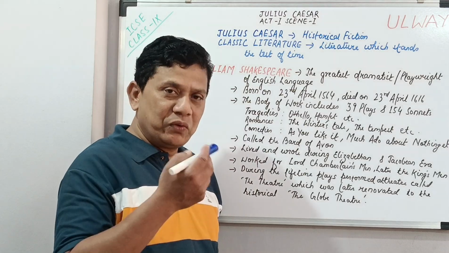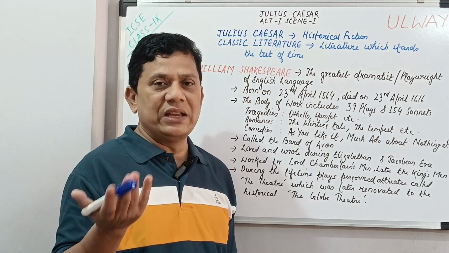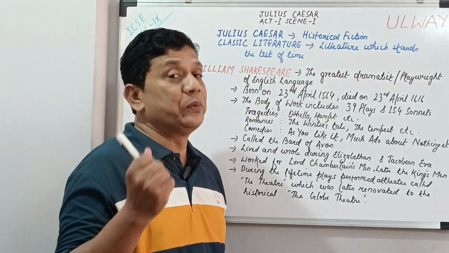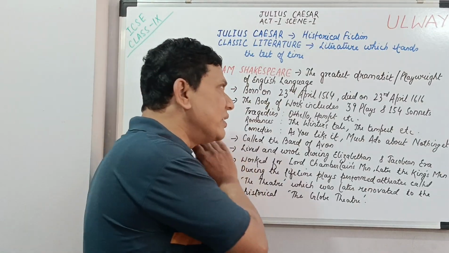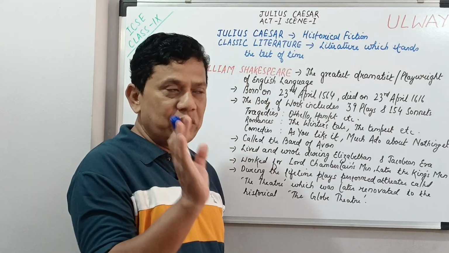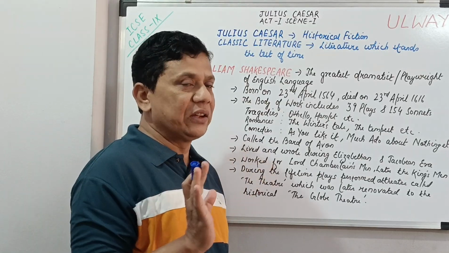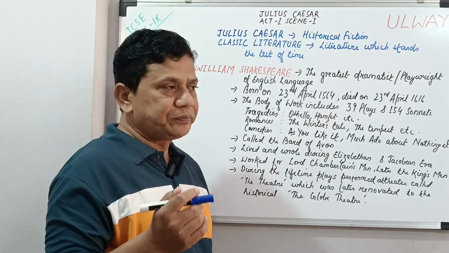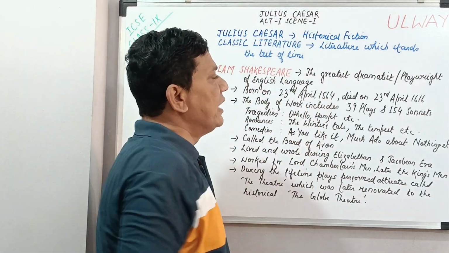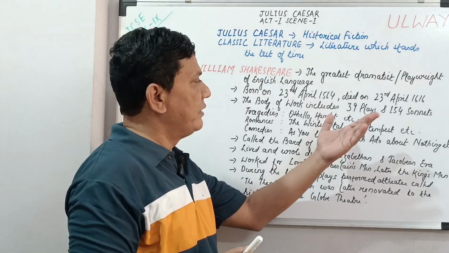But before we move on to the text, just a few lines about William Shakespeare. William Shakespeare is a great poet, and he is the greatest dramatist, playwright of the English language. Undoubtedly the greatest playwright of the English language. He was born on 23rd April 1564 and died on 23rd April 1616.